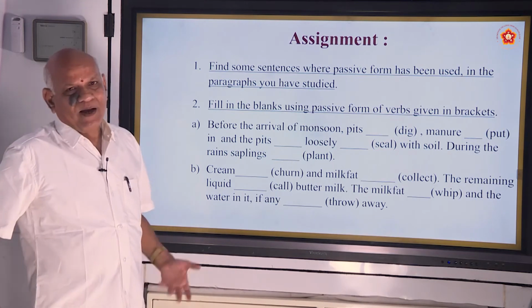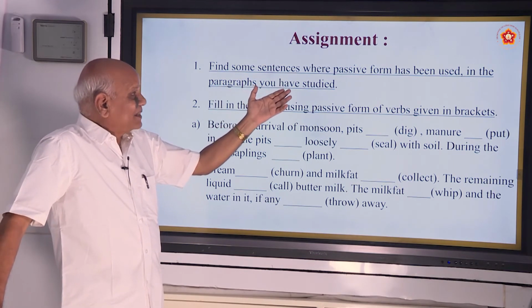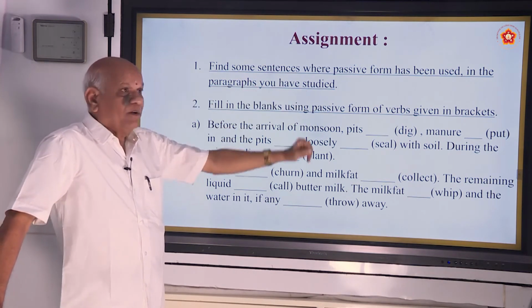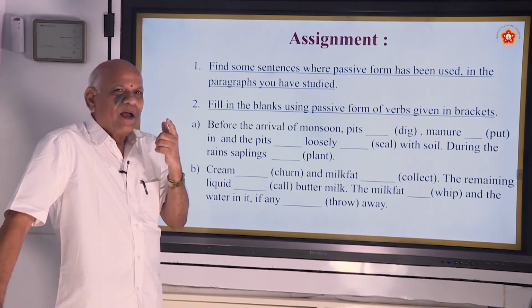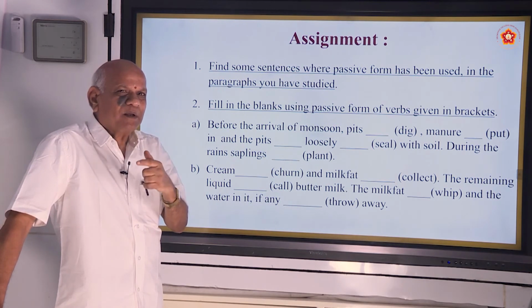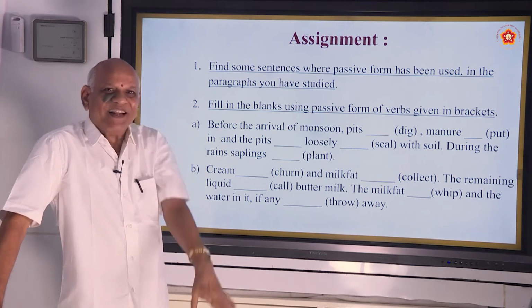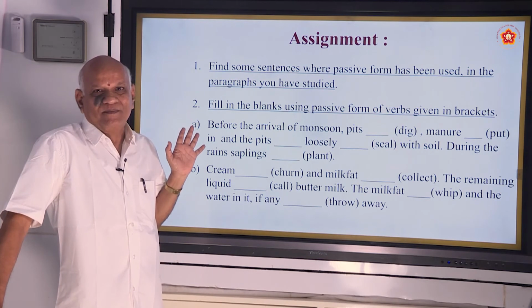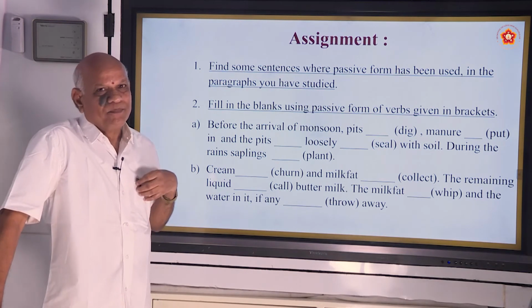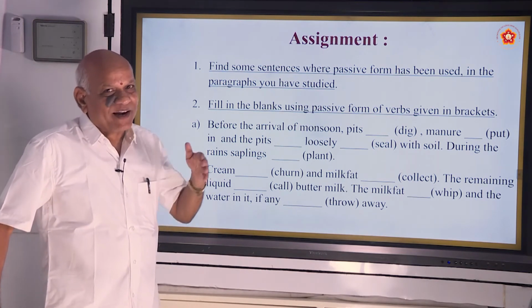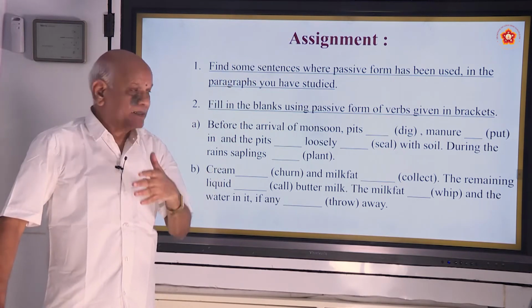Now the assignment. Assignments are very simple. For example, find some sentences where the passive form has been used in the paragraphs you have studied. I have told you, when you go back to the paragraph, what is to be tested? Am, is, are, was, were, will be. If you find PP, that sentence is what? Passive voice. So you can find certain examples from the paragraphs you have already read in lessons 1, 2, 3, 4, 5.